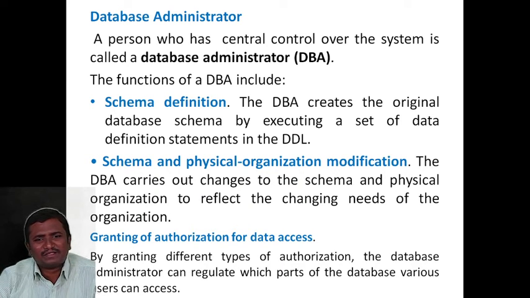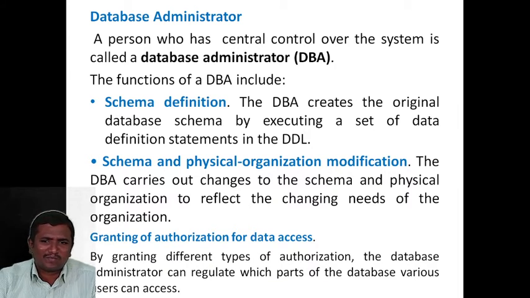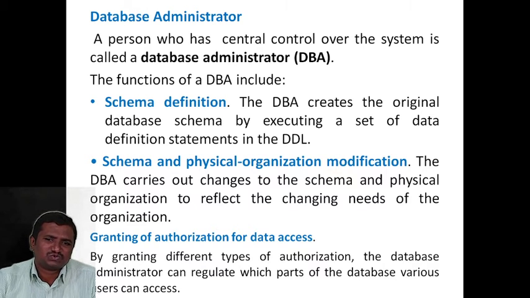Then next, granting of authorization for data access. Here the users are categorized into the end user and the admin user. The admin user has all the rights to access all the data. The end user can access only his own data. Suppose in a university we are designing some software. Our office staff can access only the students' details, such as what fees he paid and what his community is. Those are accessed only by the office